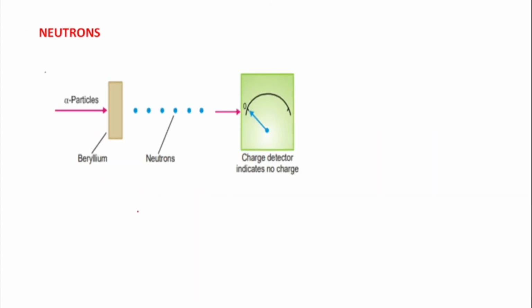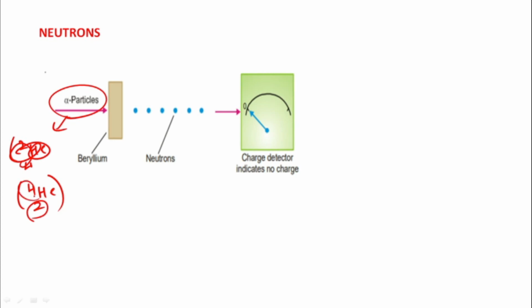Now the neutrons. What are the neutrons? In 1932, James Chadwick discovered the third subatomic particle. He directed a stream of alpha particles, these are the alpha particles, 2He4, atomic number 2, mass number 4, helium atom. They collided with a beryllium target, and he found that a new particle was ejected. This new particle was the neutron.